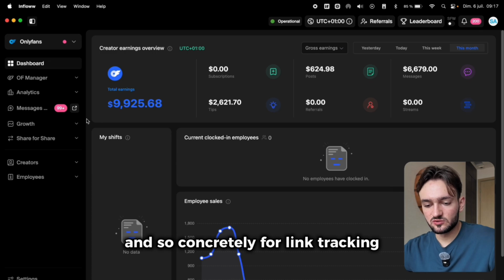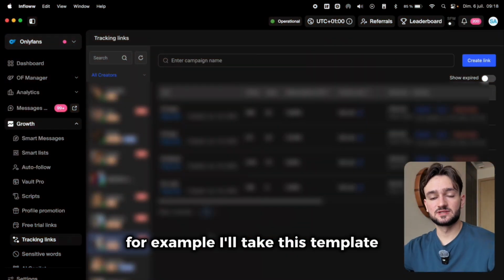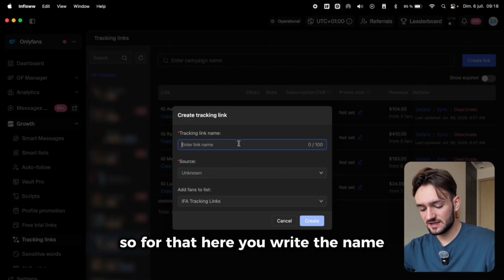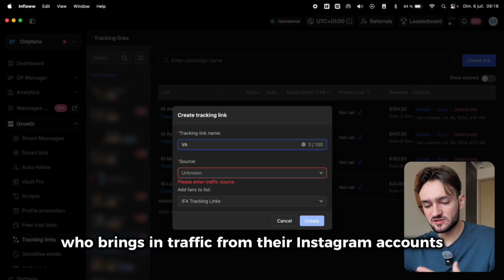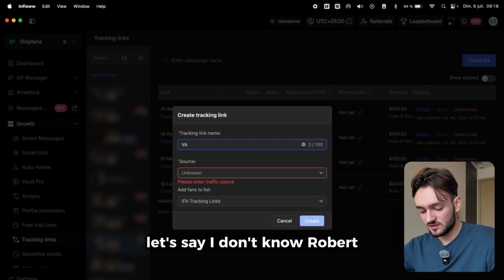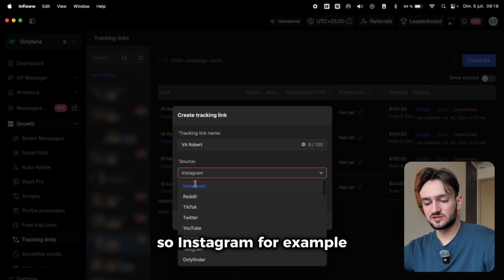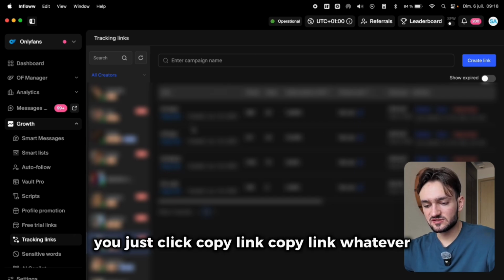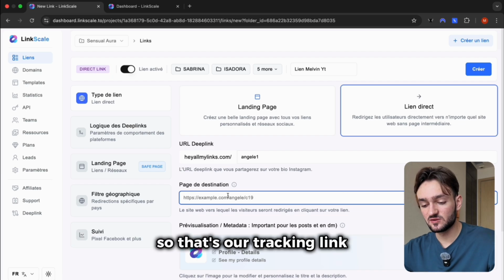And so concretely for link tracking, we go to growth. Then we go to tracking links. So here, for example, I'll take this template, then go ahead and create a link. For that, you write the name. So for example, if you have a VA, a virtual assistant who brings in traffic from their Instagram accounts, let's say Robert. So you write VA Robert, for example. And then for the source, you can write the platform. So Instagram, for example, and then you click create. Next, you'll get a link. You just click copy link. And then you paste it into the landing page. So that's our tracking link.